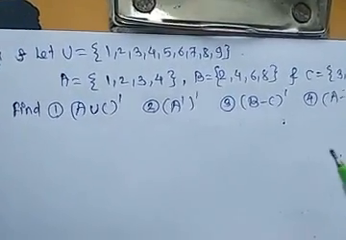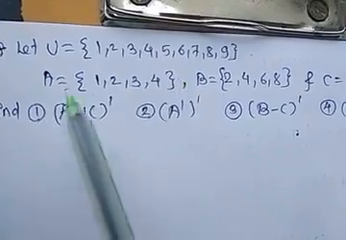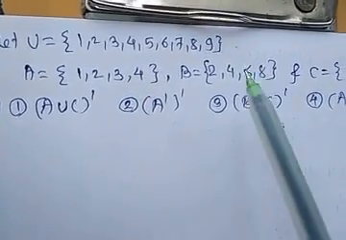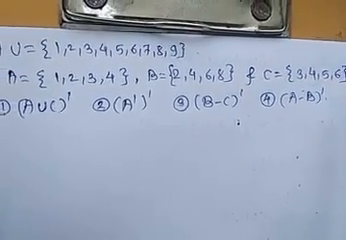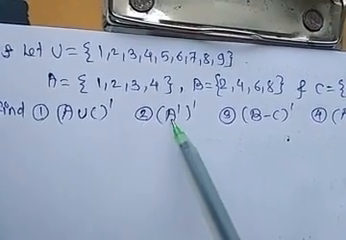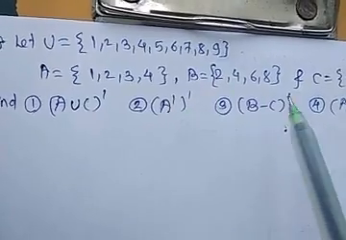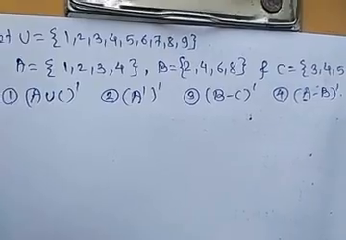Now we see the next example. U is equal to the universal set 1 to 9, A is equal to the set {1, 2, 3, 4}, B is equal to {2, 4, 6, 8}, and C is equal to {3, 4, 5, 6}. We have to find, first, (A union C) complement. Second, (A complement) complement. Third, (B minus C) complement, and last, (A minus B) complement.